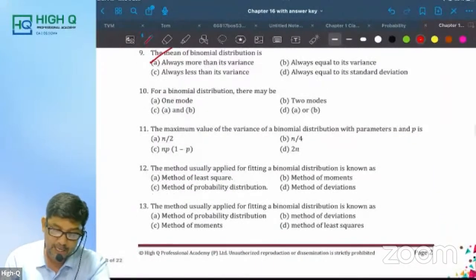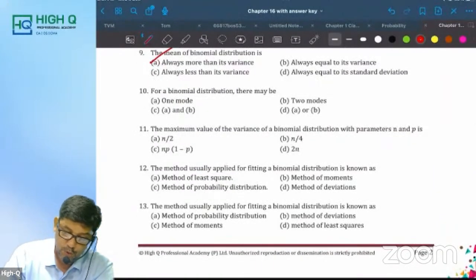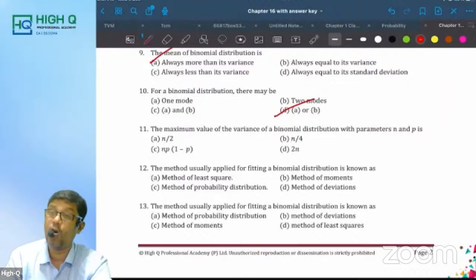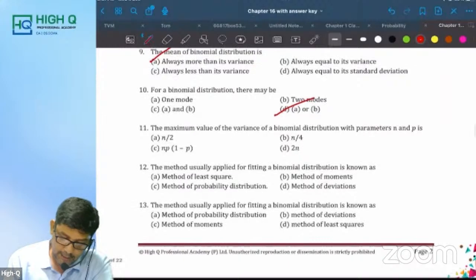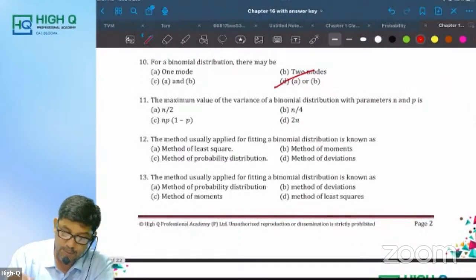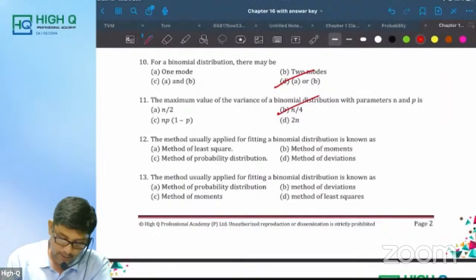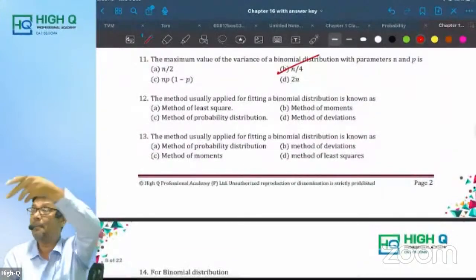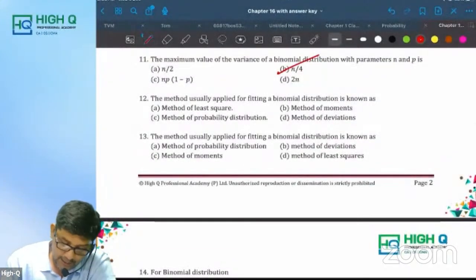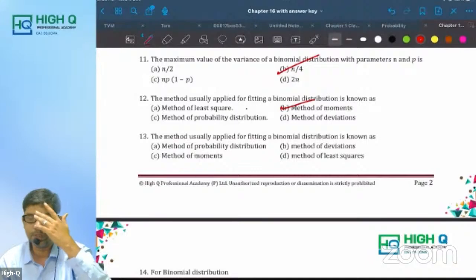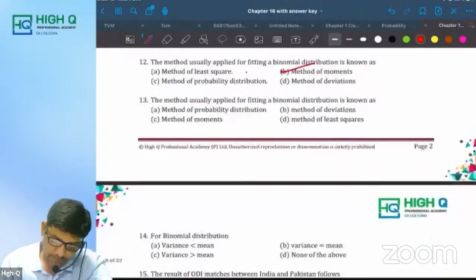Now, for a binomial distribution, there may be two modes. A or B is the right answer. A and B is wrong. Either it is unimodal or it is bimodal. Okay, this one we missed. The maximum value of the variance is n by 4. And the least n by 8. That you remember. The method usually applied for fitting a binomial distribution is method of moments. Please remember this now. These are out of the box questions.